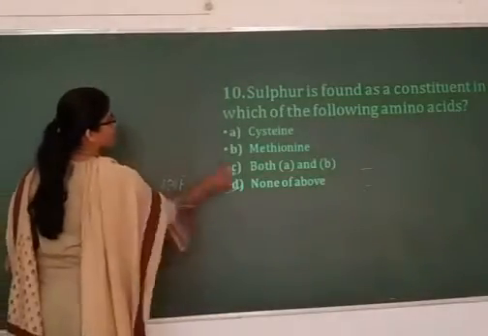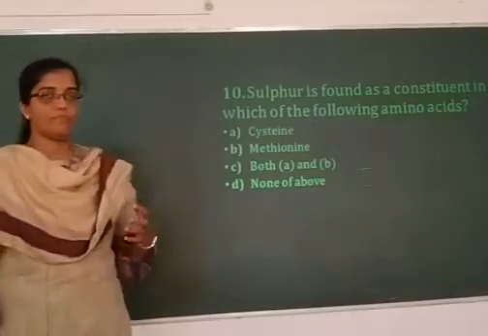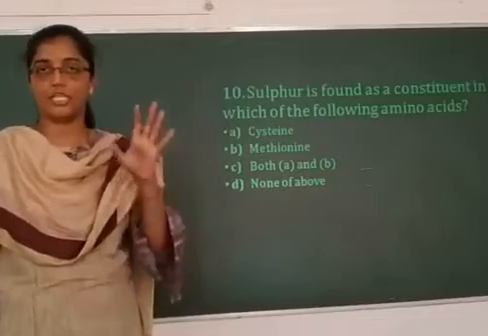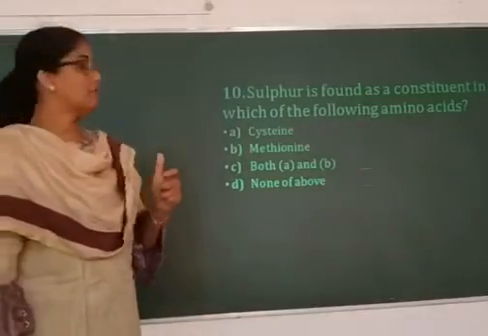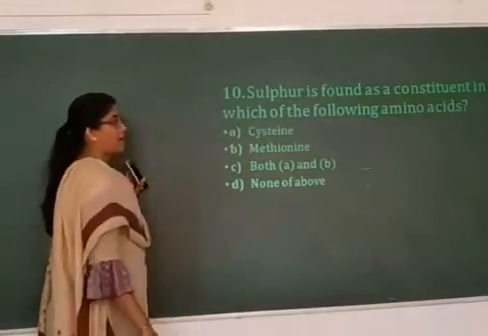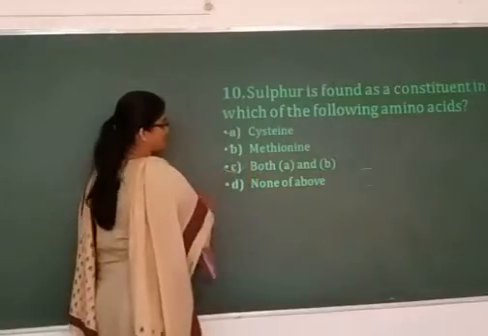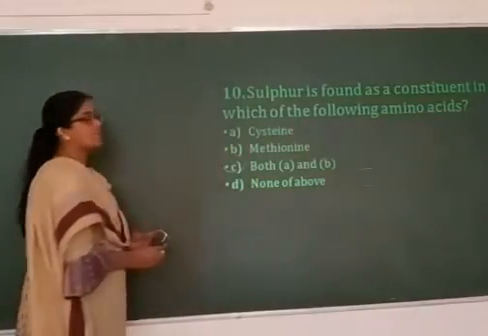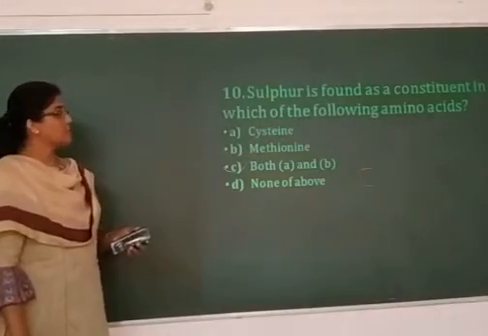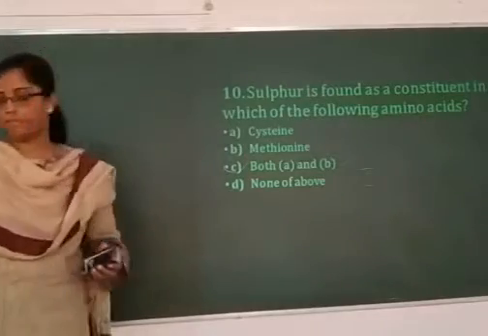Sulfur is found as a constituent in which of the amino acids? There are 20 amino acids that are present in normal functioning cells. Two of the amino acids, cysteine and methionine, have sulfur in them. So option C, that is both A and B, is the right answer. Sulfur is a constituent that is found in both cysteine as well as methionine.